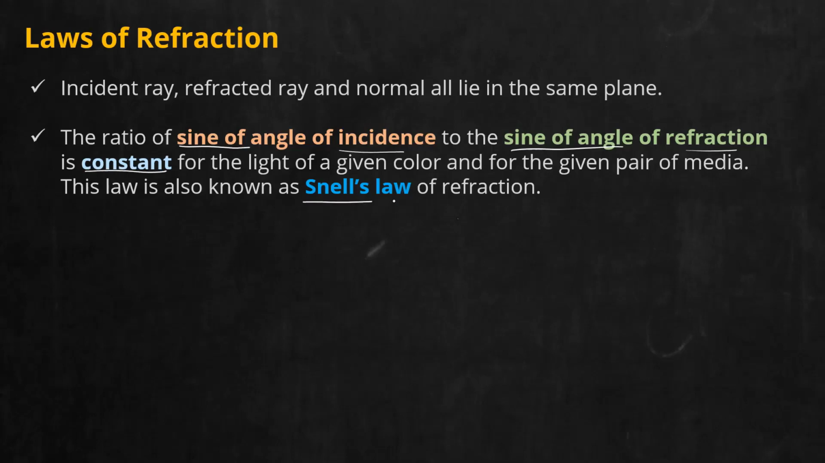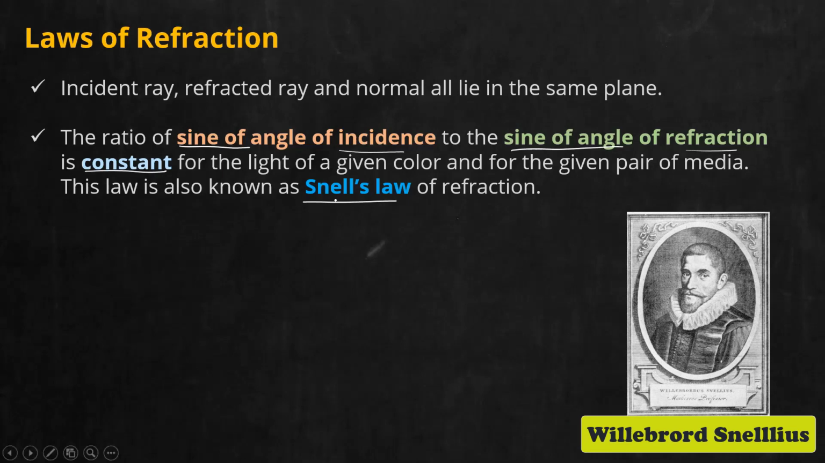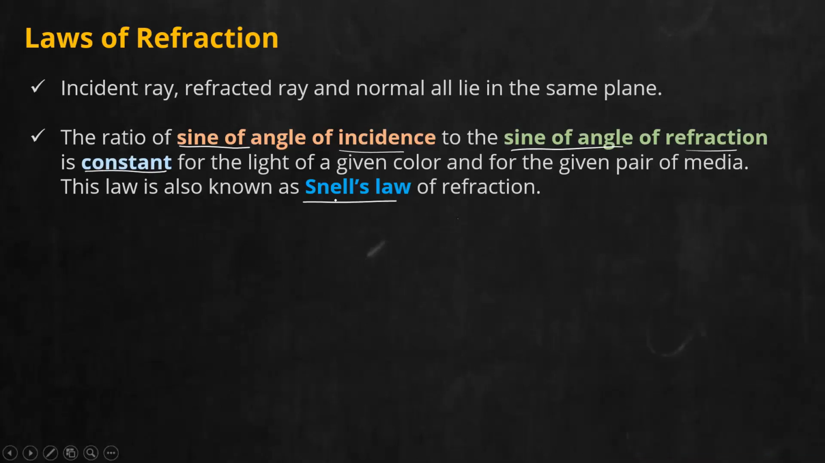This law we commonly call Snell's law. It is named after a very famous scientist who did experiments regarding refraction. In order to honor him, we have named this law after him. Write it down: the ratio of the sine of the angle of incidence to the sine of the angle of refraction is constant for a light of a given color. Again, this is also very important.